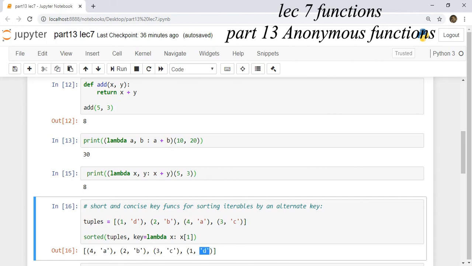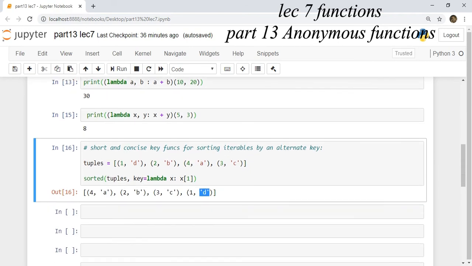Generally, instead of using a lambda function, we prefer to use def, meaning defining a function, or using list comprehension. It is easy to comprehend and understand.